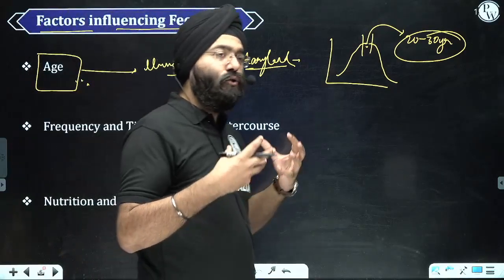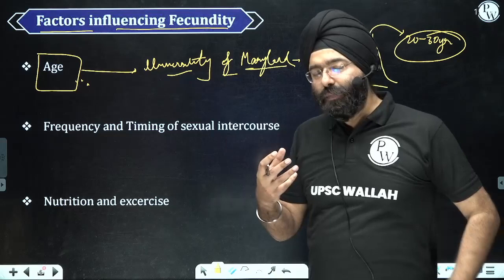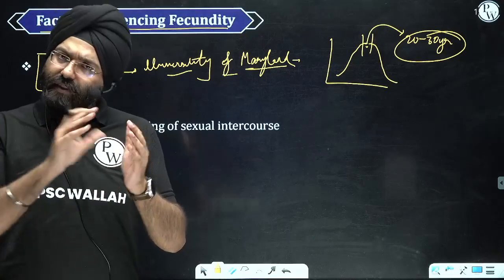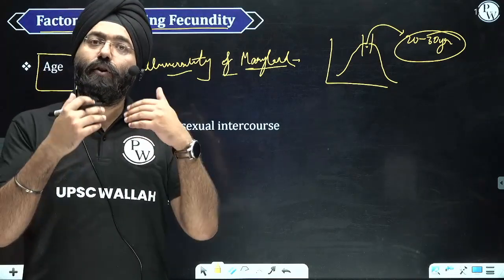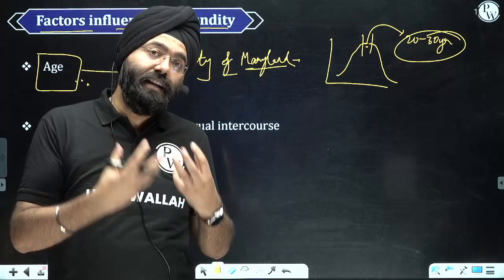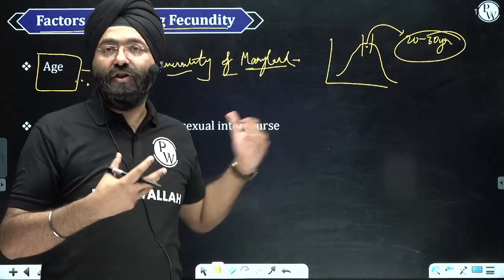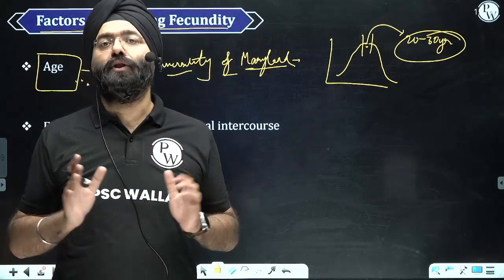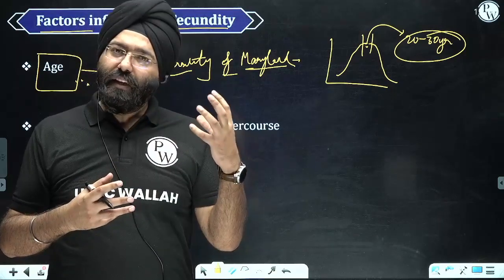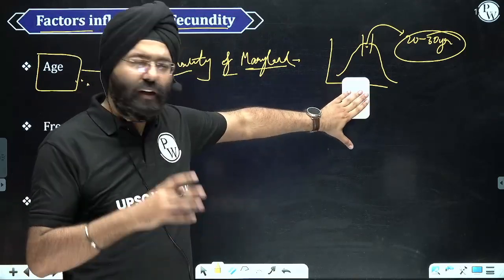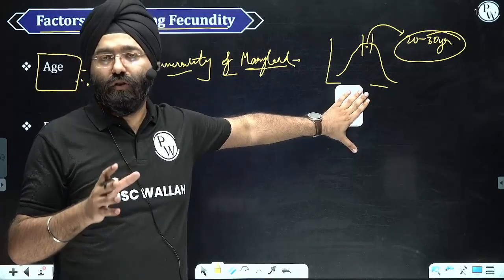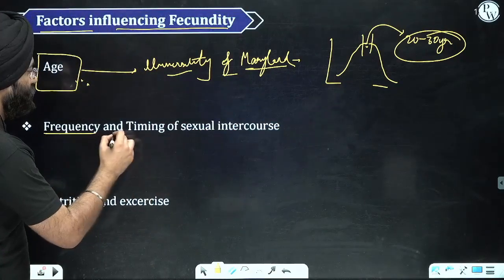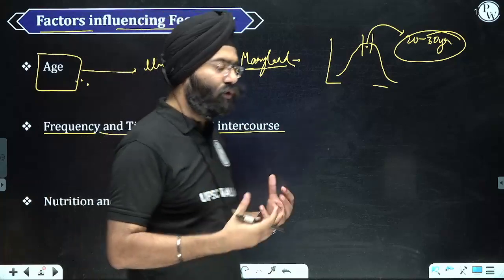So when you get a point on age, you have to write that age is an important influencing factor for fecundity, and then simply write a case study related to that. That way the examiner knows that you have studied the point or the dimension well. You don't have to write stories or cook up stories. The moment you start writing stories, you are not going to get your marks. So just be aware that this simple graph sums up every dimension of fecundity related to age. Now let's come to the next dimension, frequency and the timing of sexual intercourse.